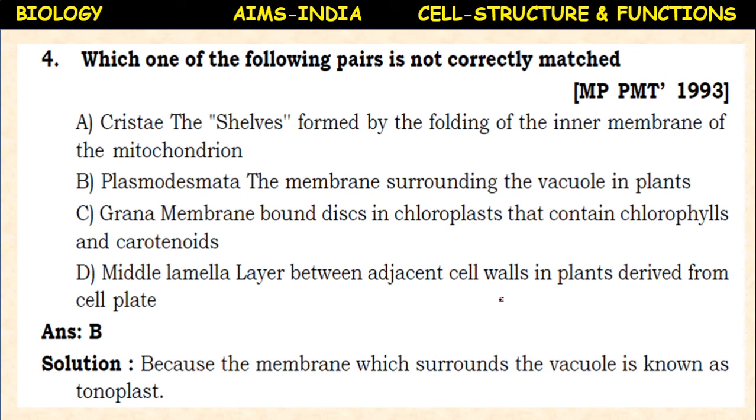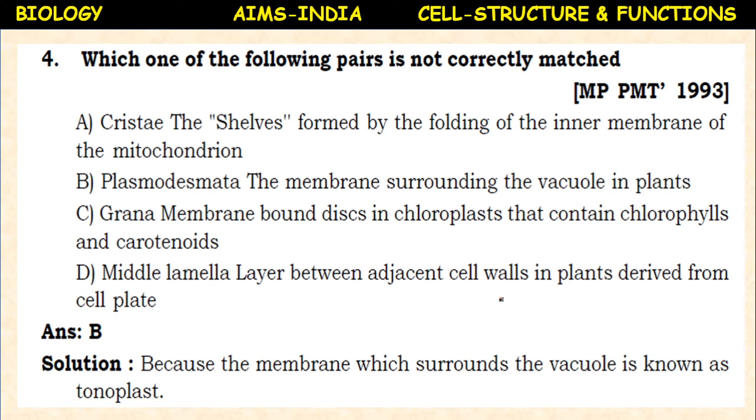Next, which of the following pairs is not correctly matched? Cristae, the shelves formed by the folding of the inner membrane of the mitochondria. Plasmodesmata, the membrane surrounding the vacuole in plants. Grana, membrane-bound discs in chloroplasts that contain chlorophylls and carotenoids. Middle lamella, the layer between adjacent cell walls in plants, derived from the cell plate.